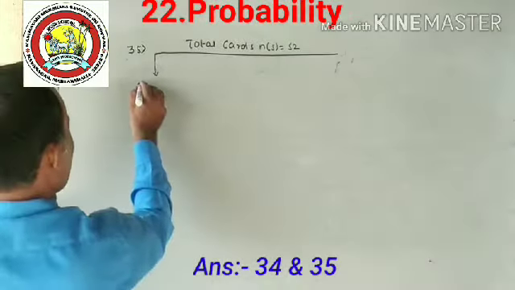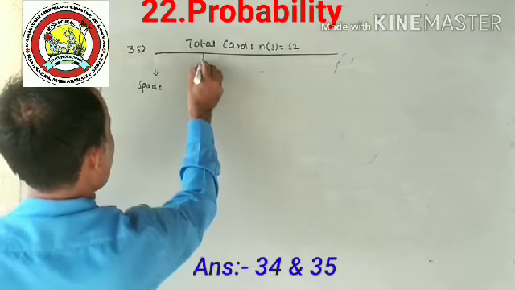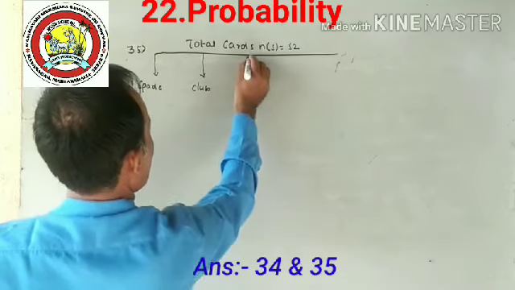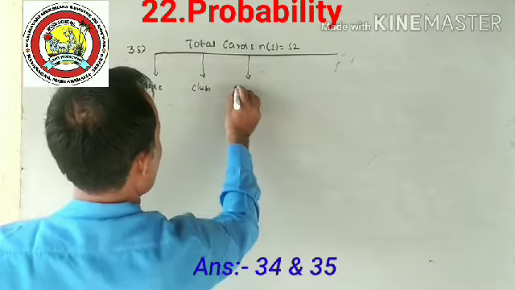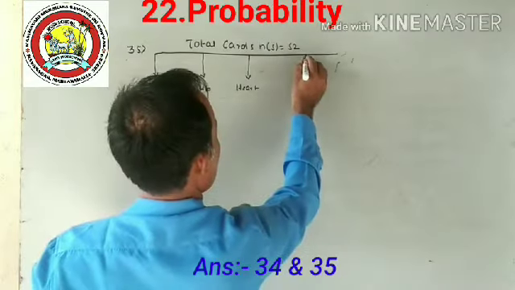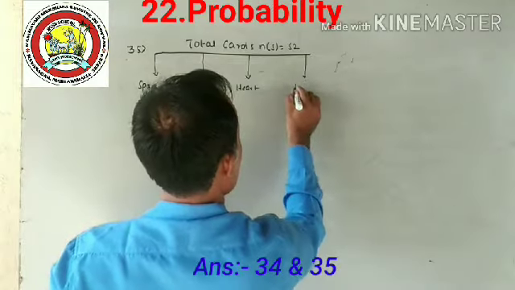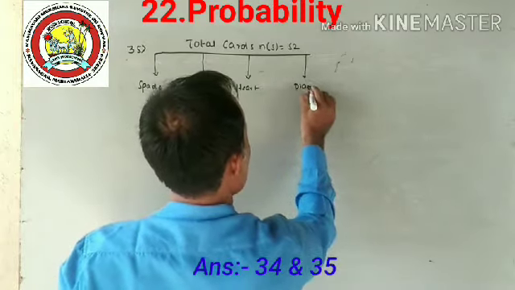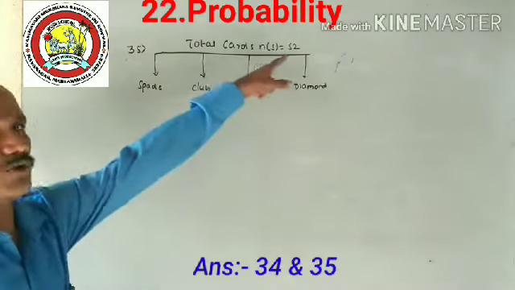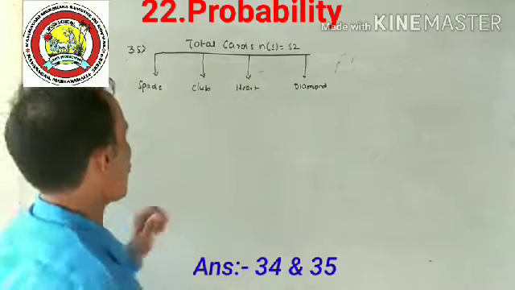The first one is spade, the second is club, the third design is heart, and the fourth design is diamond.